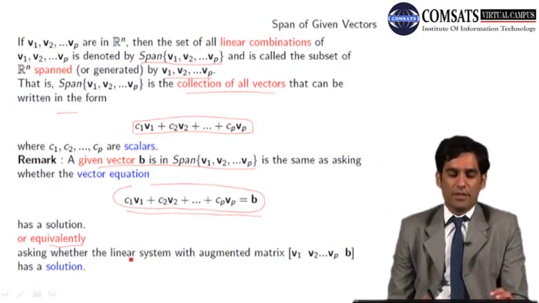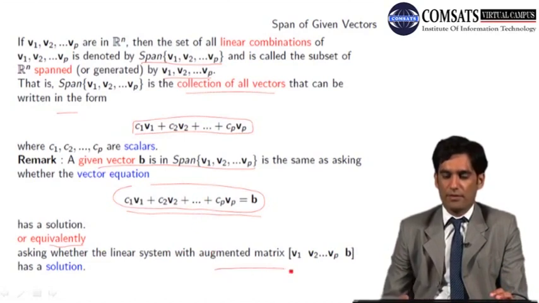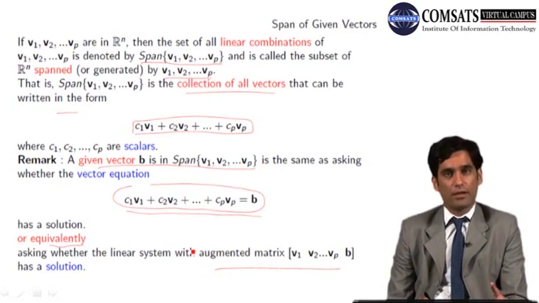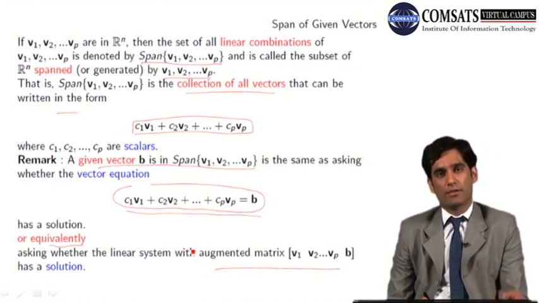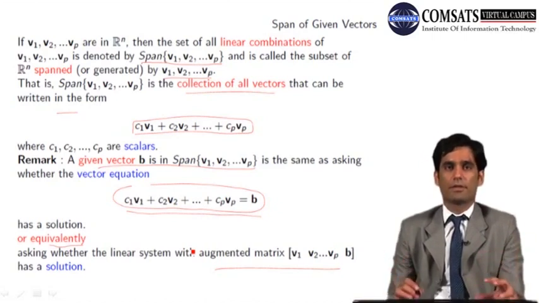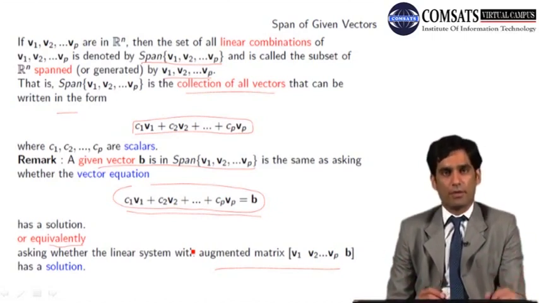So it's the same thing as asking whether the system of linear equations with augmented matrix, this one, has a solution. अगर solution होगा तो हमारा b in fact span में चला जाएगा. Span क्या है? Span set of all linear combinations of a given vector.